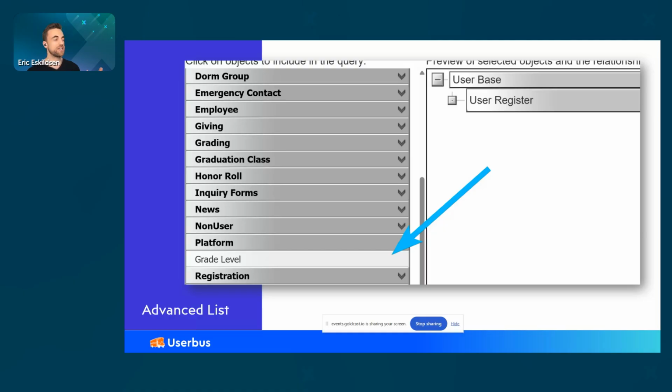You can't get email addresses and grade levels from one single object named something like student. We have to get it from these 3. And we also need to know that we have to add user base and user register first before we can get to grade level. It's not a whole lot, but it's some technical knowledge, right? As opposed to your domain knowledge, which is a student is in a grade level. Okay, so